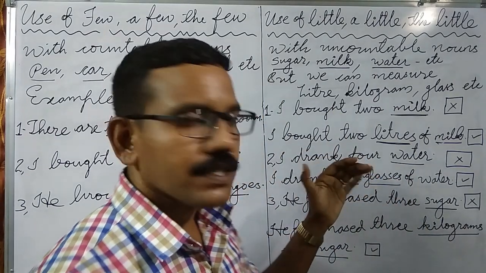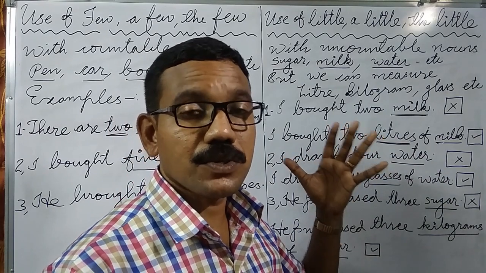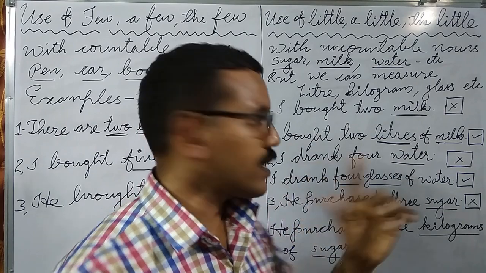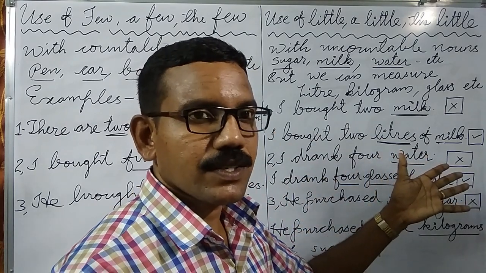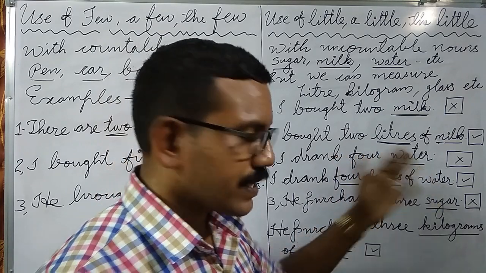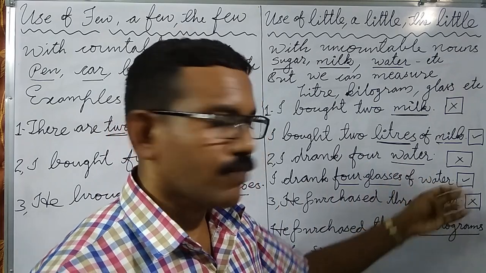I drank 4 water. Can we say I drank 4 water? No, actually this sentence is grammatically wrong. Instead, I can say I drank 4 glasses of water.